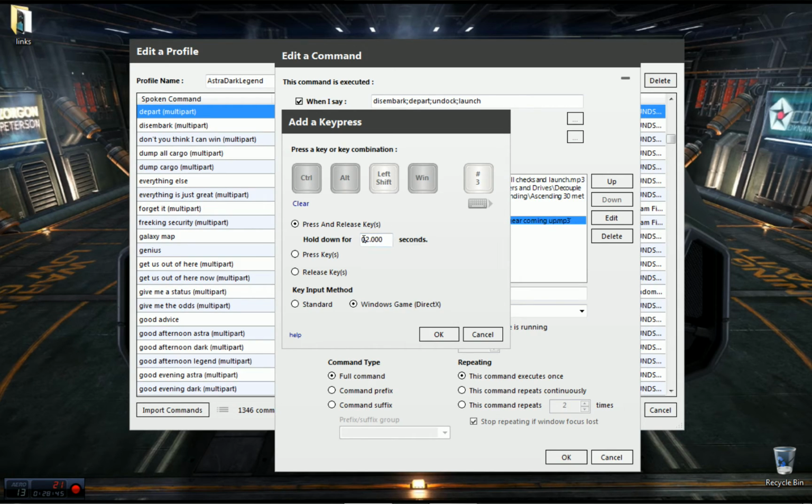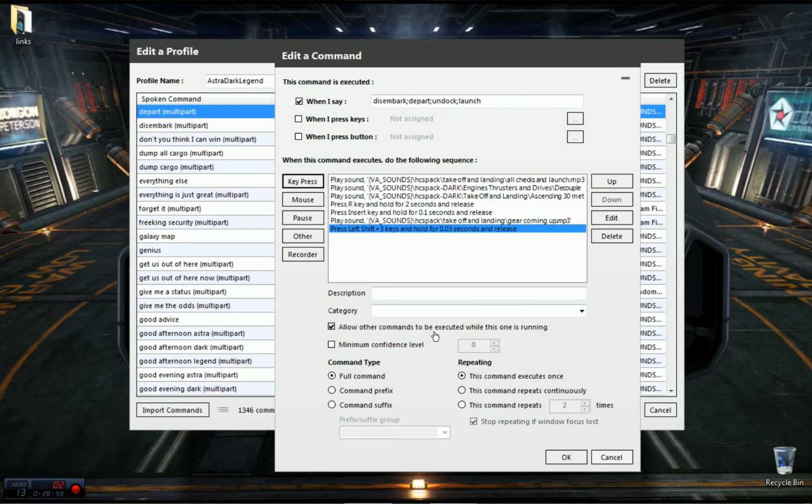So we don't want 2 seconds. It really doesn't need to press the key more than like 0.03 or something like that. Just needs to tap the key basically. And we'll say OK, and it actually adds that key press. Now again, we can move that up or down depending on where we want to put that. And that's not actually a valid key press in my bindings, but I just wanted to show you what I'm doing here.